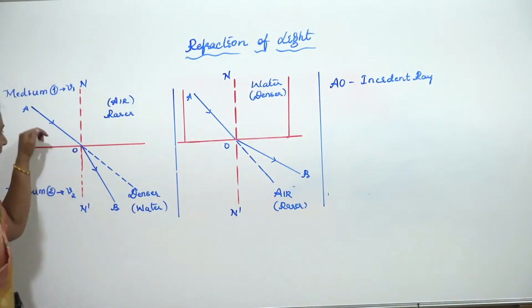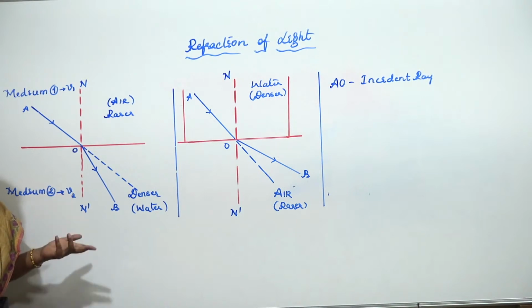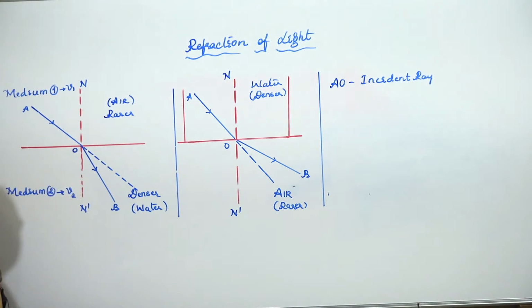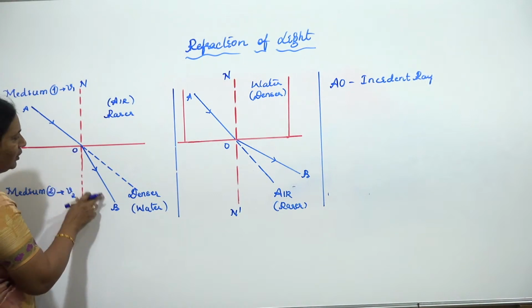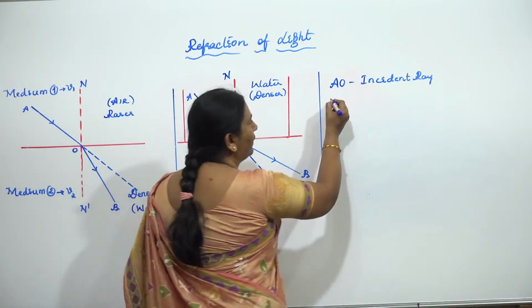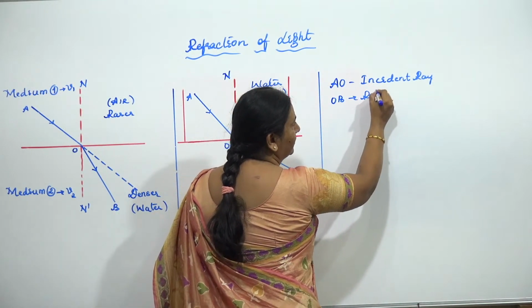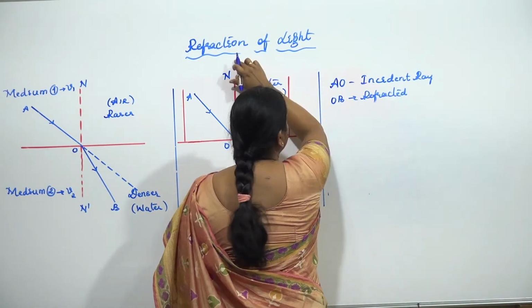Whereas since it's a refraction phenomenon, in reflection we had called the bounced back ray the reflected ray. Similarly, under refraction, I call this OB ray the refracted ray.